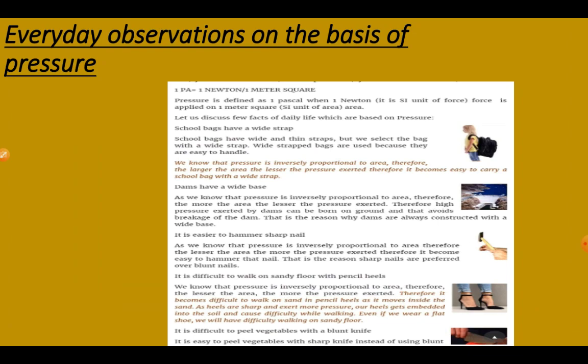I already explained the hammer. When the nail is very sharp, it has very little area and creates more pressure, so when we hammer, the nail will easily go inside the wall. Another example is the knife. When we take a blunt knife, we find it very difficult to cut fruits and vegetables. When we take a sharp knife, it has very little area. The smaller area creates more pressure, and in this way we find it very easy to cut fruit and vegetables.